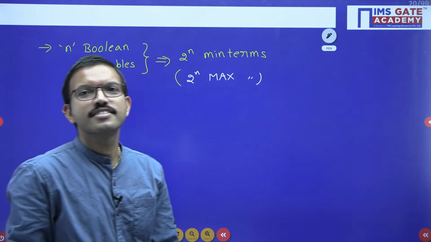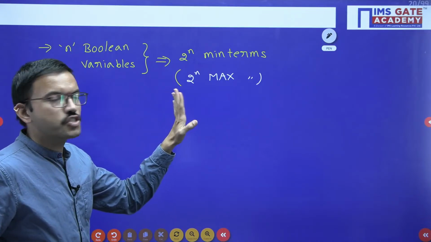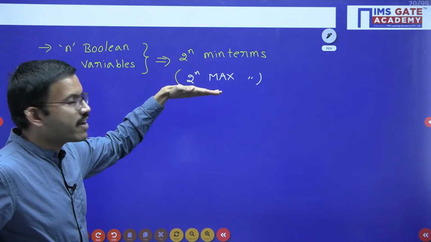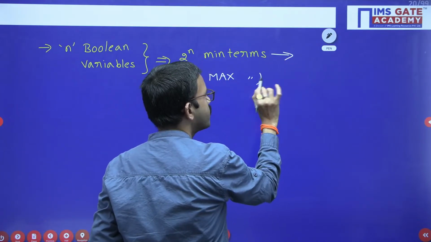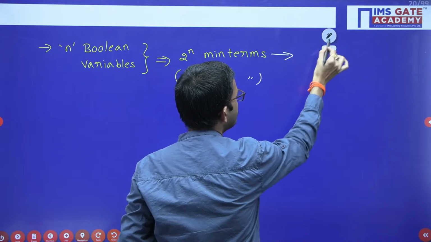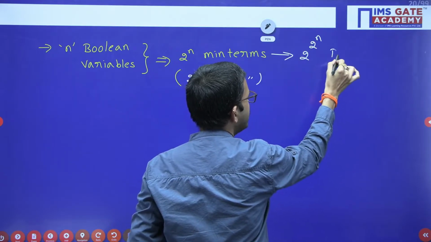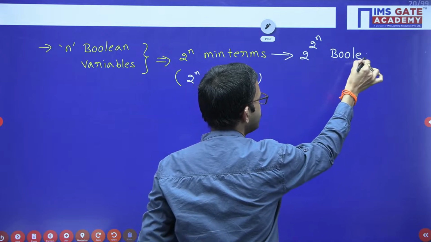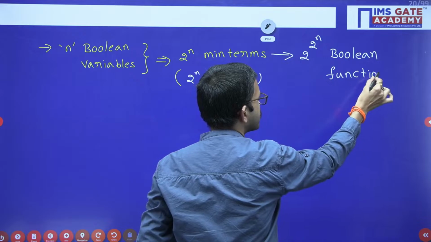Yeah. If you are having n Boolean variables, you will be having 2 power n min terms, you will be having 2 power n max terms. With the help of either 2 power n min terms or with the help of 2 power n max terms, you can generate 2 power 2 power n Boolean functions.